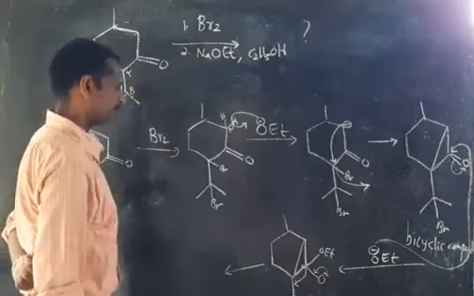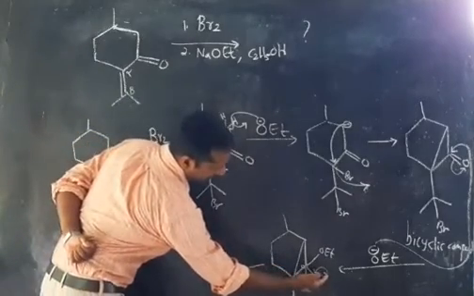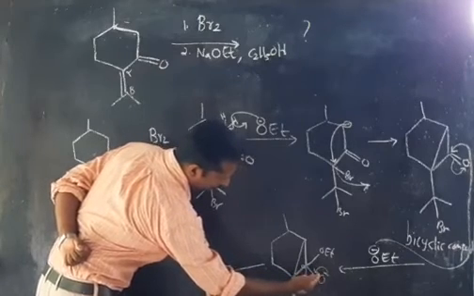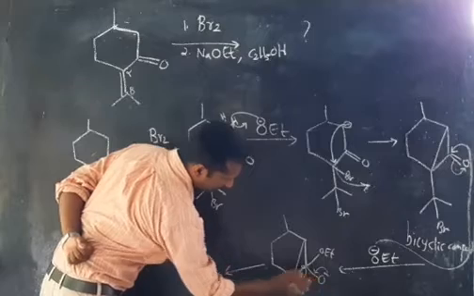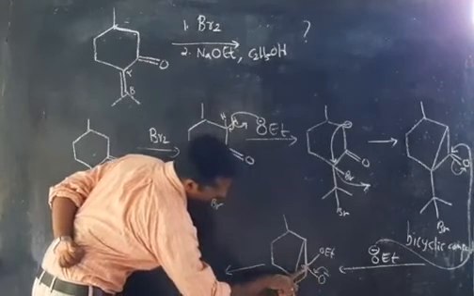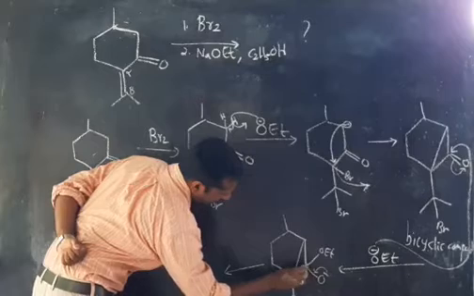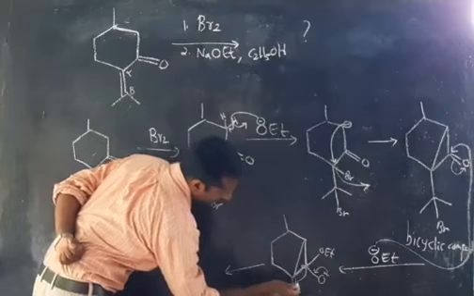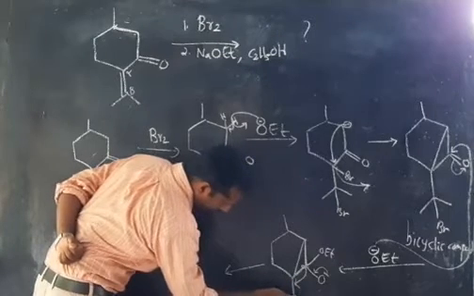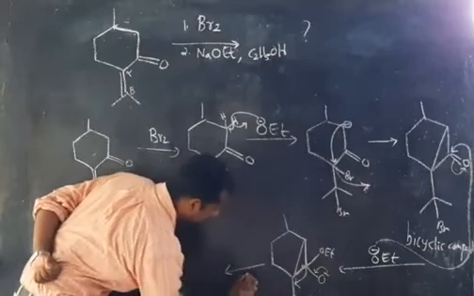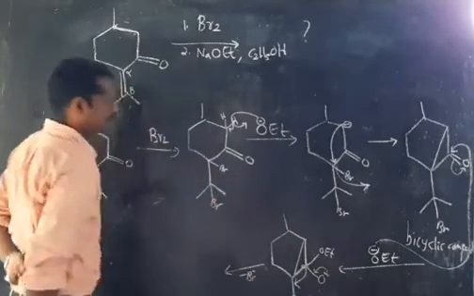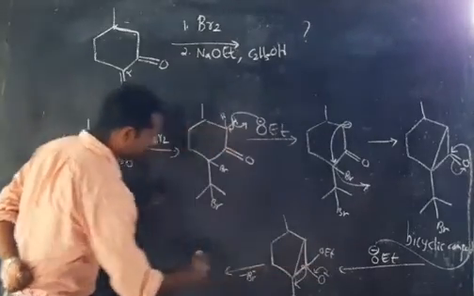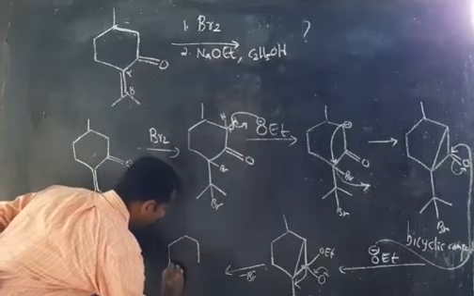Look at here. When this pair of electrons is coming back, here becomes a double bond. That time, this bond breaks from this carbon, and it will be migrated between these two carbons, and here will become a double bond, and that time this Br will be eliminated. That means as Br minus leaves, the 6-membered ring is changed to a 5-membered ring, and you can see that this will be like this, correct?